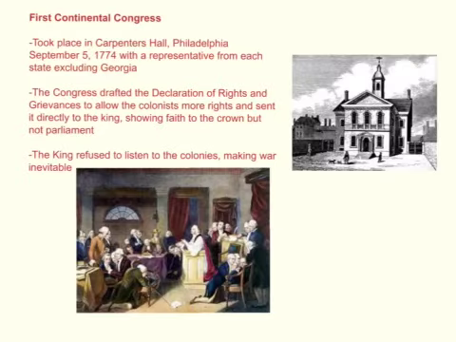The First Continental Congress was a meeting of representatives from each colony. The meeting took place in Carpenter's Hall in Philadelphia on September 5th, 1774, with a representative from each state, excluding Georgia. The Congress drafted the Declaration of Rights and Grievances to allow the colonists more rights and sent it directly to the king, showing faith to the crown but not to Parliament because they disagreed with Parliament's ideologies. The king refused to listen to the colonies, making war inevitable and sending more troops to Boston.